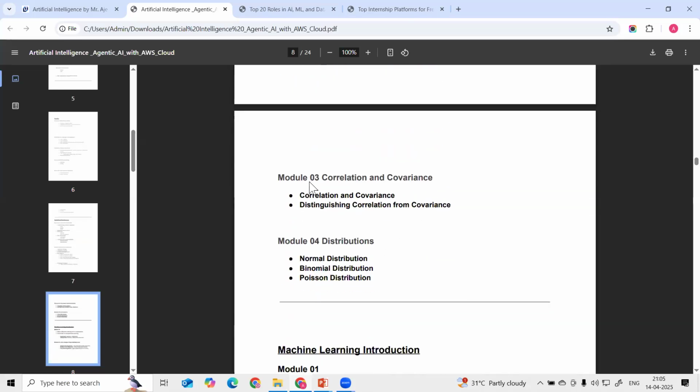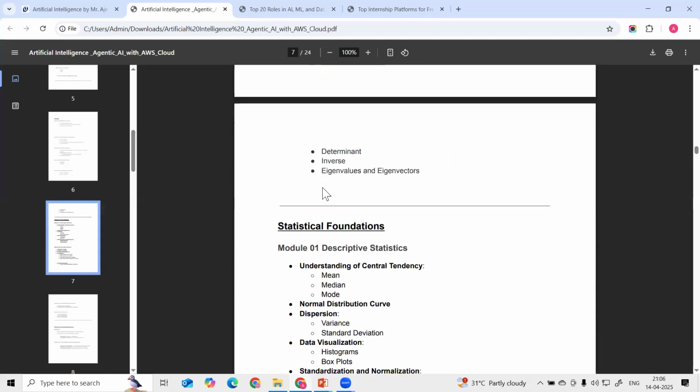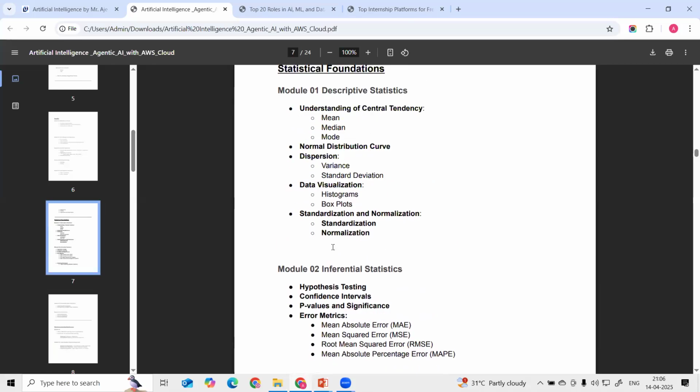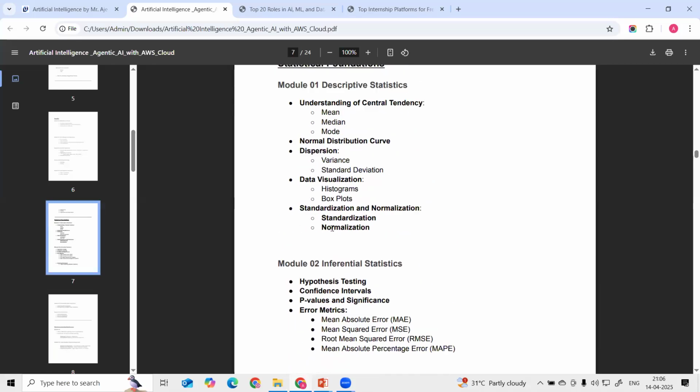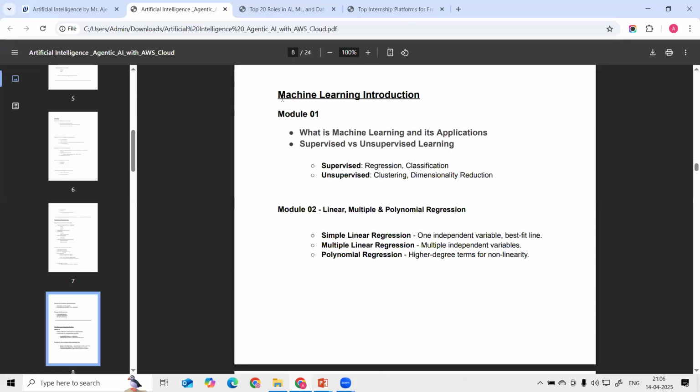And after that, in the third module, we are learning correlation and covariance, and then distributions, the different distributions we are going to learn. So this is the statistics part we are going to cover. These are most required before getting started with machine learning. Okay, these are the things we are going to cover. And after that, we are going to start machine learning.